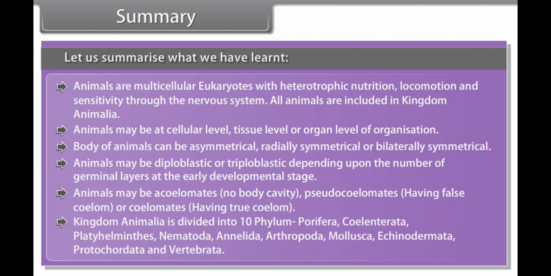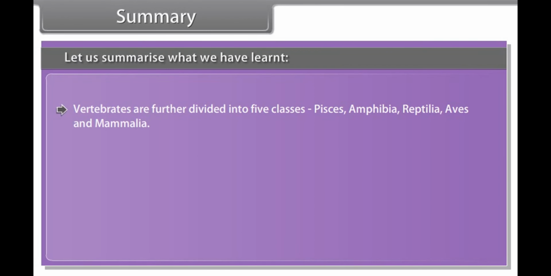Kingdom Animalia is divided into 10 phyla: Porifera, Coelenterata, Platyhelminthes, Nematoda, Annelida, Arthropoda, Mollusca, Echinodermata, Protochordata, and Vertebrata. Vertebrates are further divided into 5 classes: Pisces, Amphibia, Reptilia, Aves, and Mammalia.